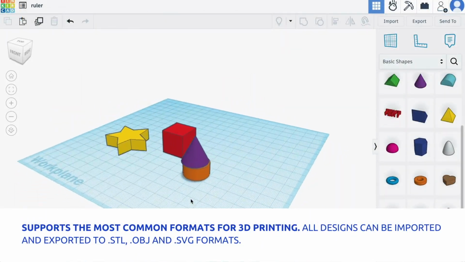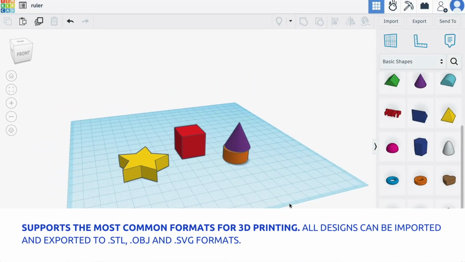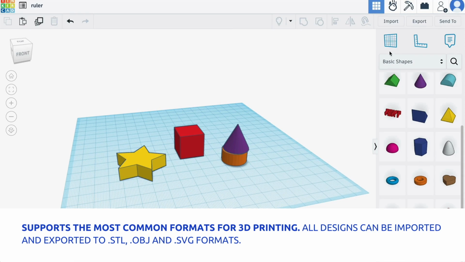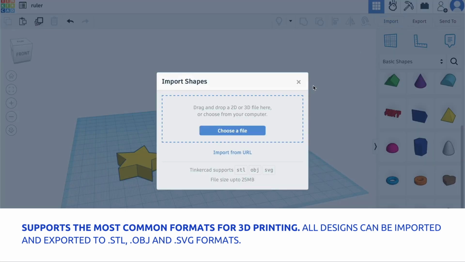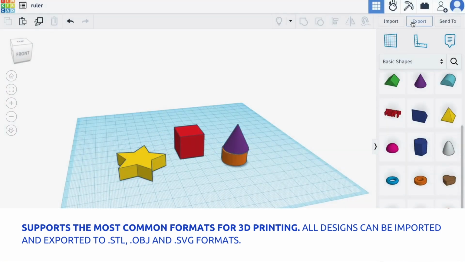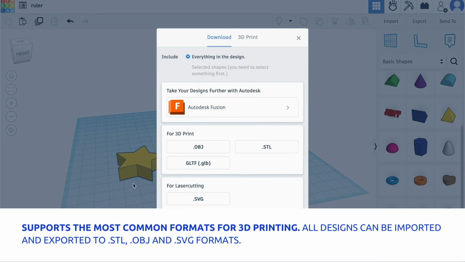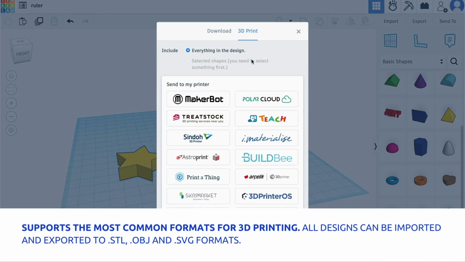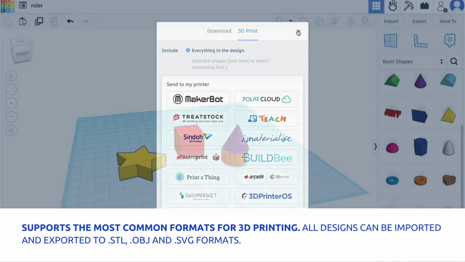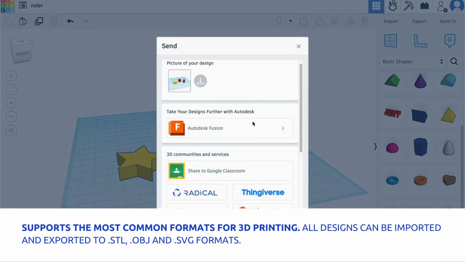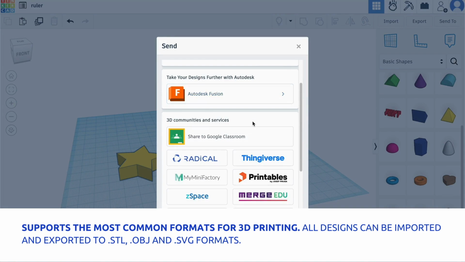Another advantage of TinkerCAD is its wide compatibility with the most common 3D printing formats. You can export your designs to formats such as STL, OBJ, and SVG, which will allow you to use them in most 3D printers or design programs. This gives you a lot of flexibility to use your creations on different platforms and devices.